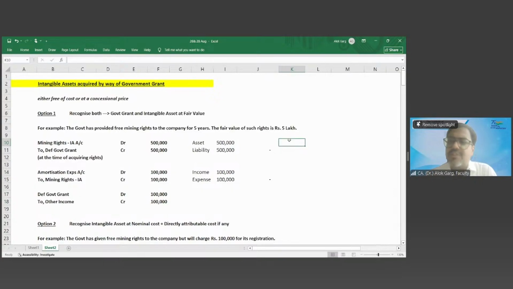In government grant there is a choice to recognize the asset received as a government grant at fair value or at a nominal value. So why are these kinds of choices given? These choices are given to enhance the characteristics, or to enhance comparability, in comparison to the facts and circumstances in which the company is operating.